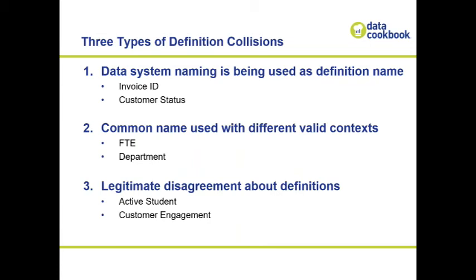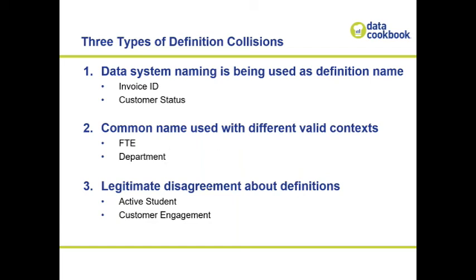The fact is that you have 9 different things that you're calling student. All 9 of those things likely have relevant, important context for being counted and measured, and you just don't know how to differentiate them because you're using the same word for all of them. So you have a common name used with different valid contexts, and you have to be able to refer to those things within their context.